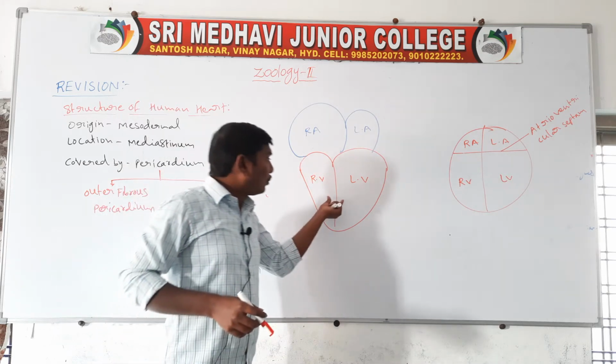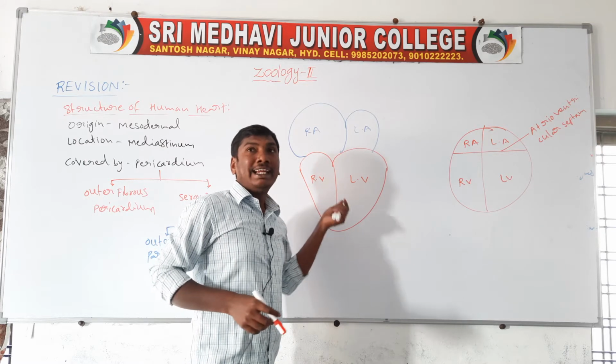Next, the two ventricles are separated by the interventricular septum.